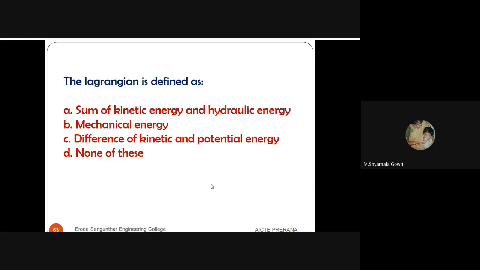The Lagrangian is defined as, it is a term Lagrangian. Lagrangian means it is the difference between kinetic energy and potential energy.